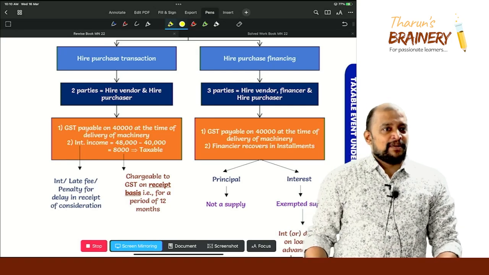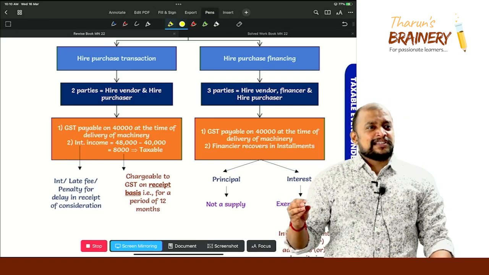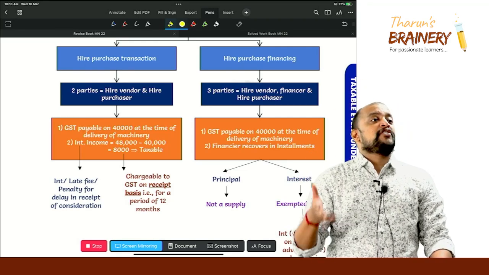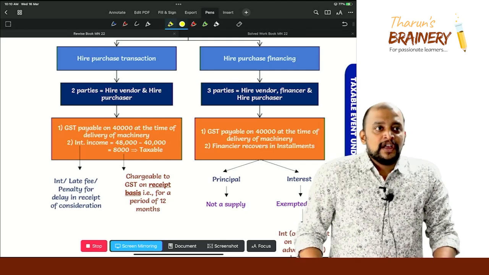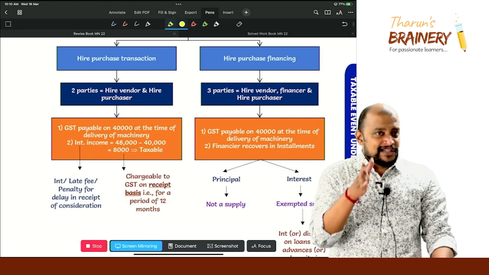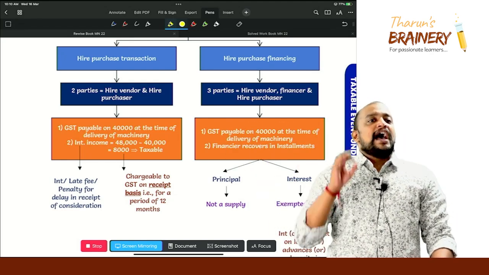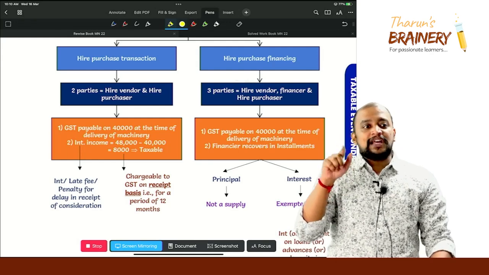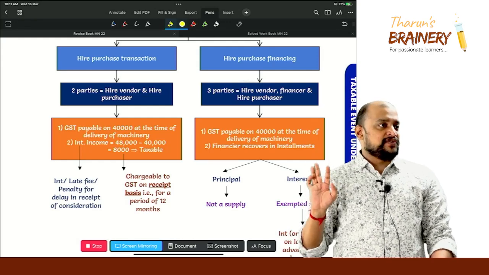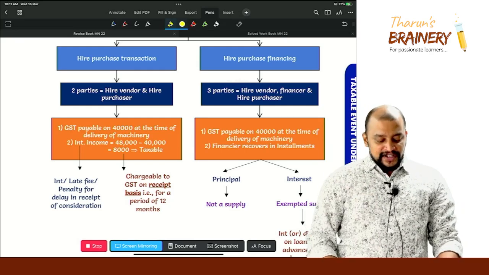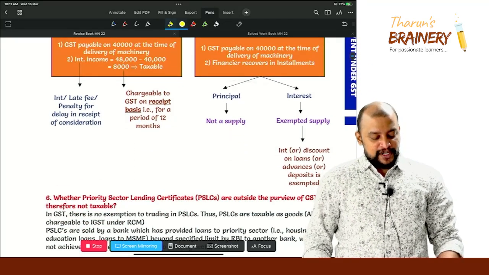There are multiple methods. If you know the interest rate, you will take the interest rate and compute, or you will take the sum of years digit method, correct or not? So different methods are there for apportioning this interest over a period of 12 months, and for that particular month, the interest into the rate of GST by 100 plus rate of GST is the GST payable. Is it clear? See, it is chargeable to GST on receipt basis for a period of 12 months.